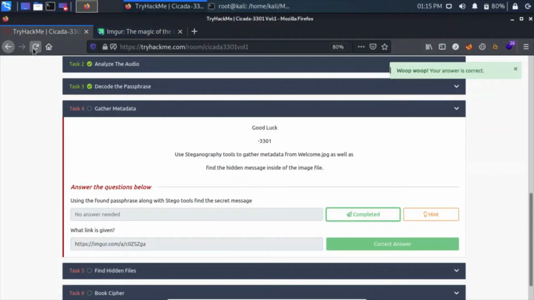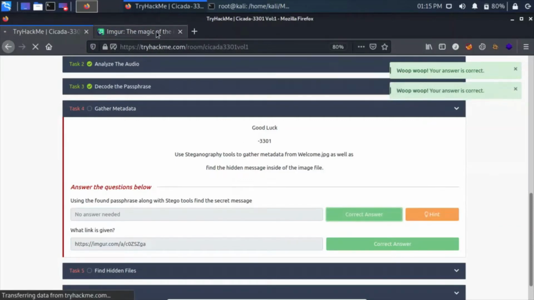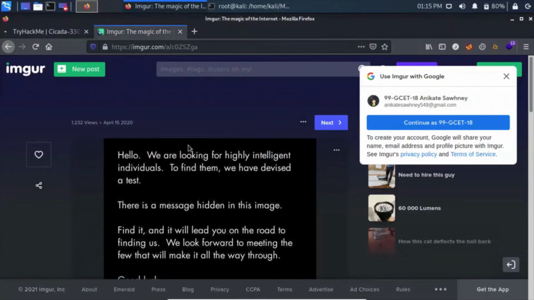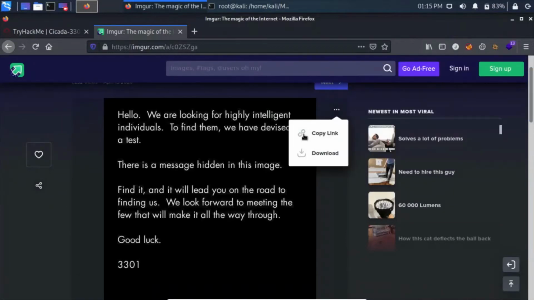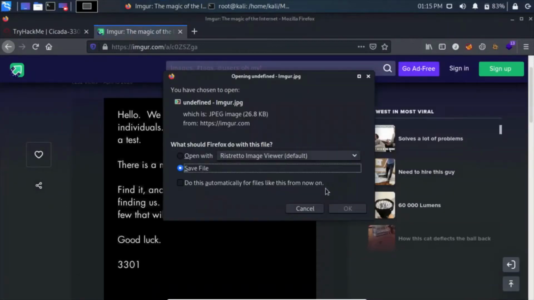Okay, for some reason the page is a bit slow. Hello, we are looking for highly intelligent individuals. To find them we have devised a test. There is a message hidden in this image. Find it and it will lead you on the road to finding us. We look forward to meeting the few that will make it all the way through. So good luck. 3301.